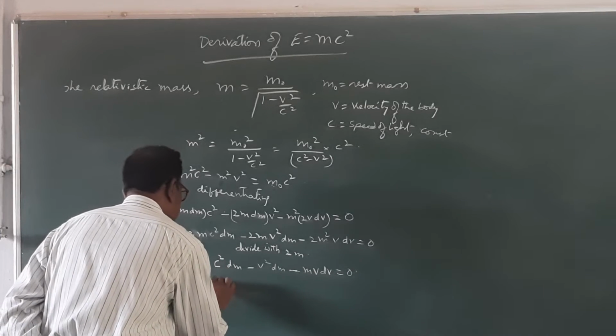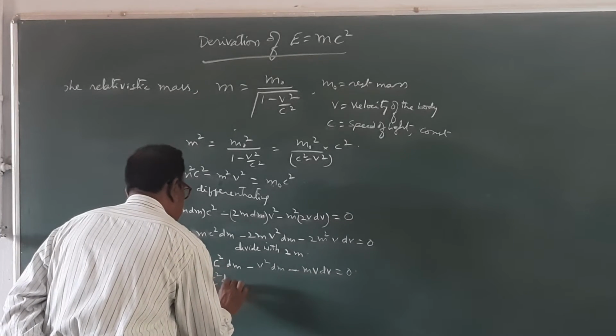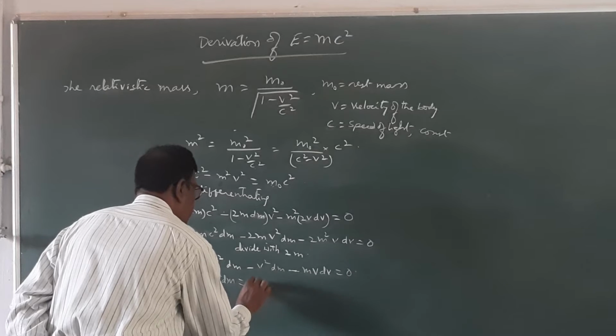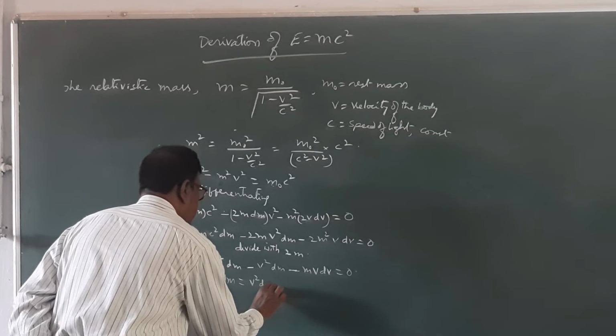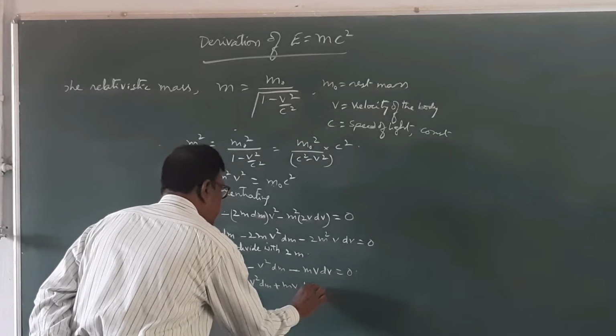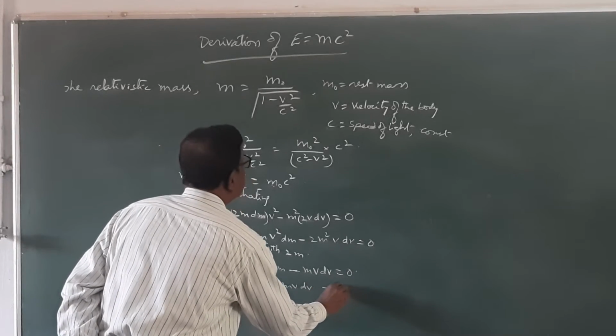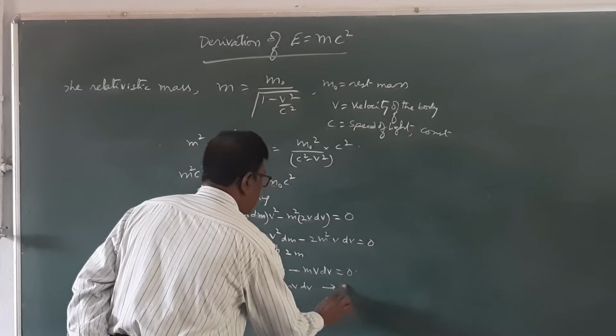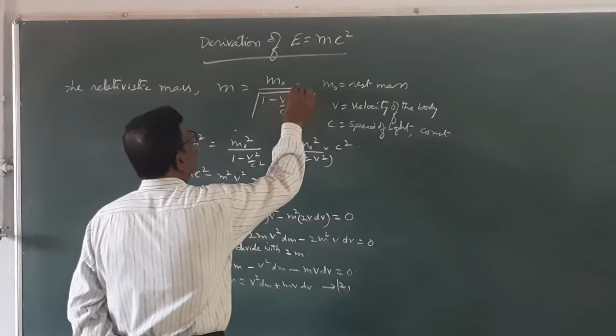Or another way, c square dm is equal to v square dm plus mv dv. Say this is equation number 2.